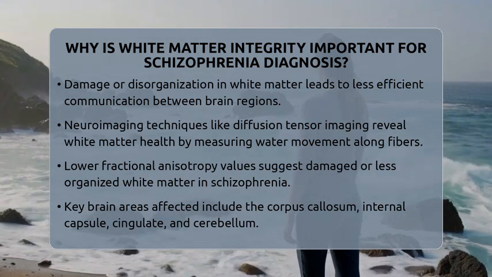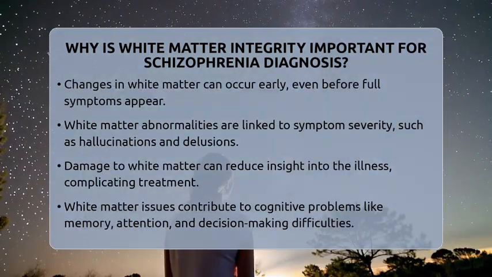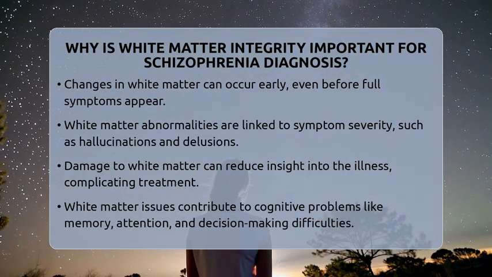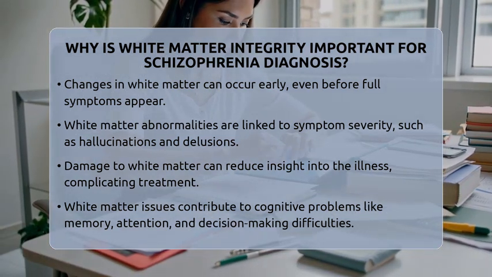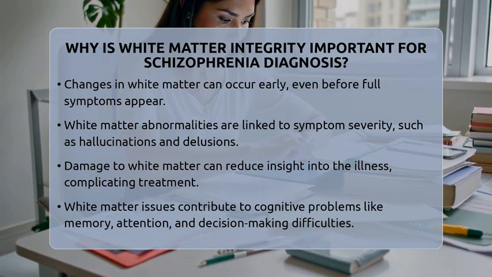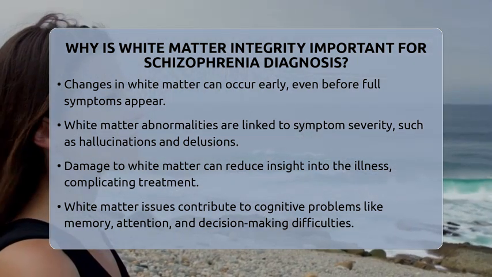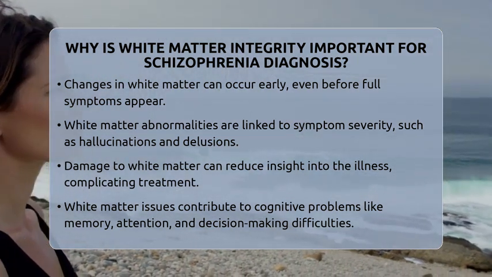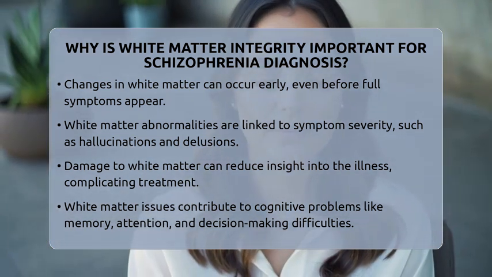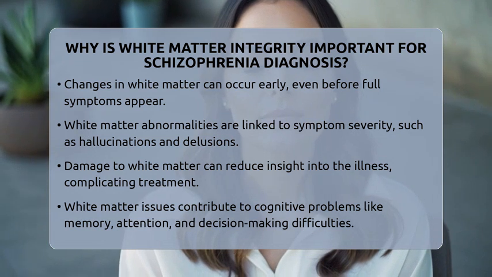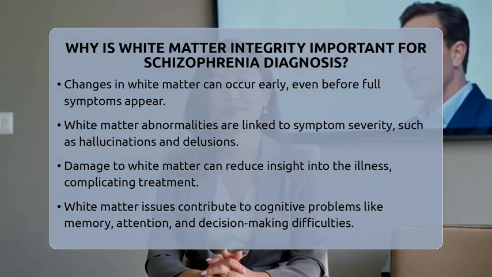Why does this matter for diagnosis? Well, these white matter changes are linked to how severe certain symptoms are. For example, when the white matter in specific regions is less healthy, people might experience more intense hallucinations or delusions. Also, damage to the white matter can be connected to poorer insight into their illness, which can make treatment harder.